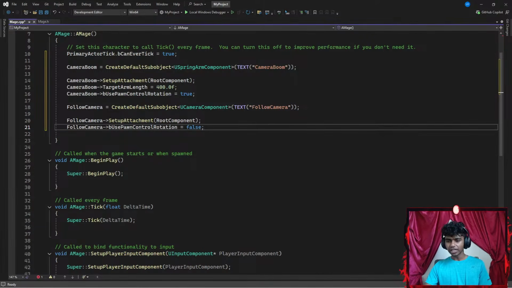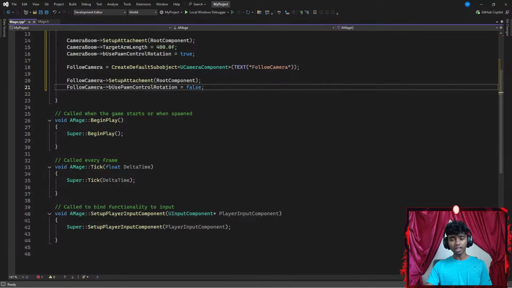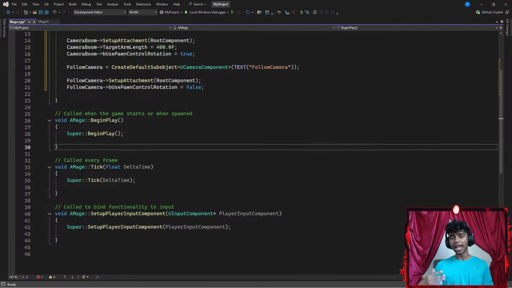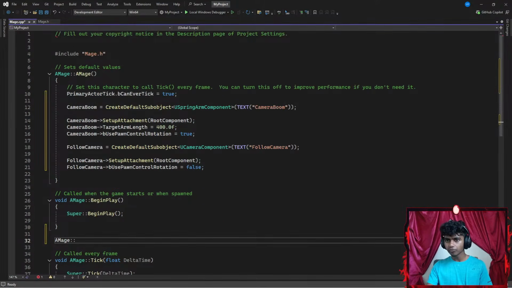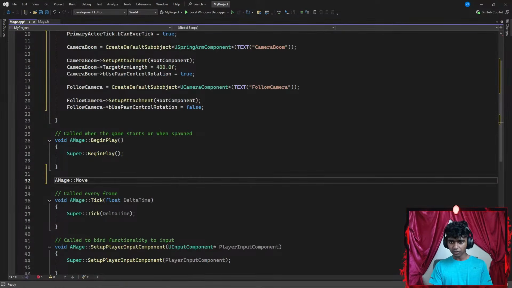Next up, let's see what else I need. Maybe once I'm done with all this, I could go all the way under my BeginPlay and add a few functions. So I'm going to type something like AMage, use the scope resolution operator, and then point this towards the MoveForwards function.